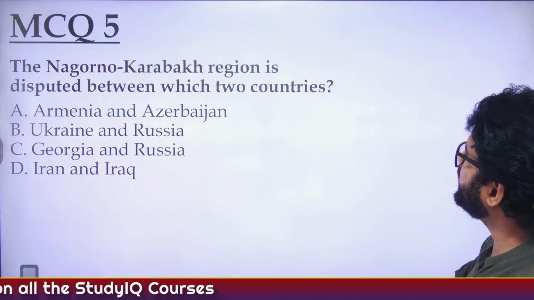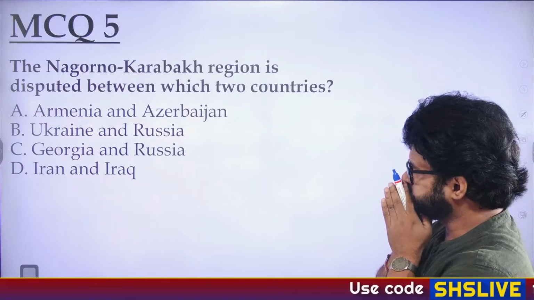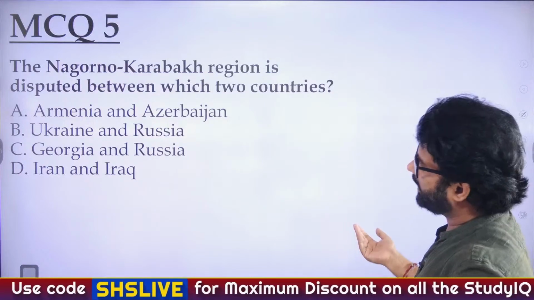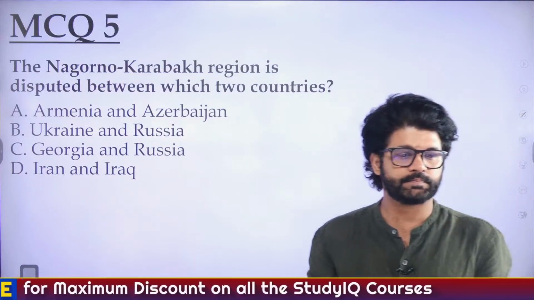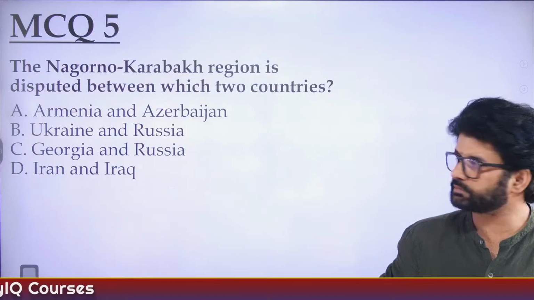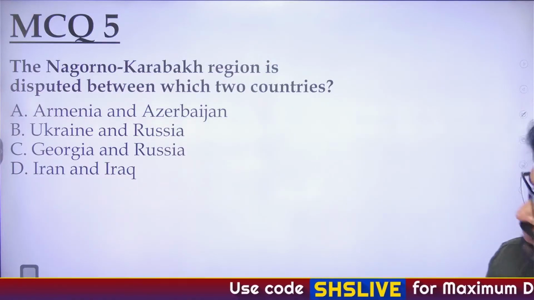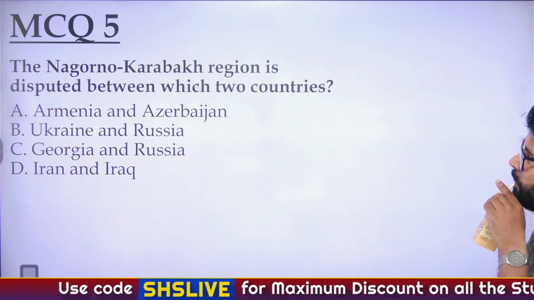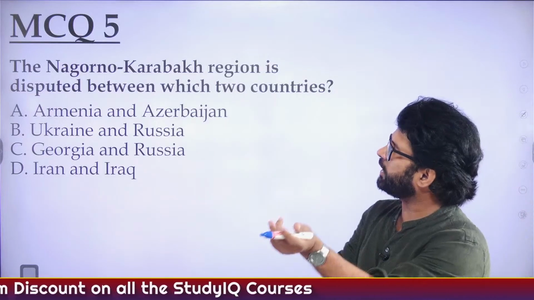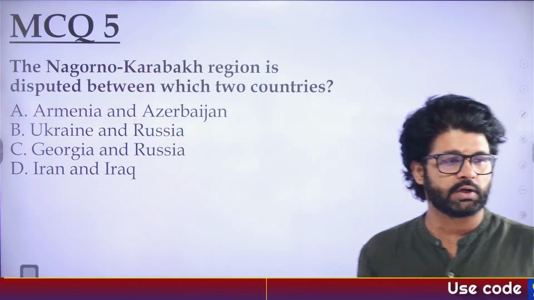The Nagorno-Karabakh region is disputed between which two countries? Armenia, Azerbaijan, Ukraine, Russia, Georgia and Russia, Iran and Iraq. So what do you think is the answer? Nagorno-Karabakh disputed between. Now again, this question you should be like, I will kill it, and you should kill it.